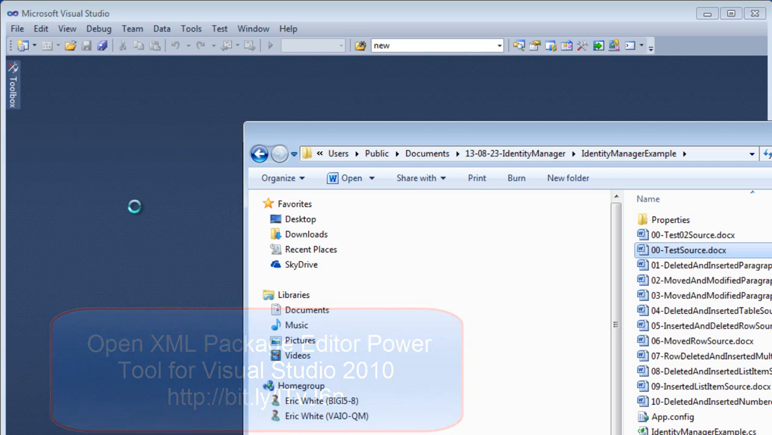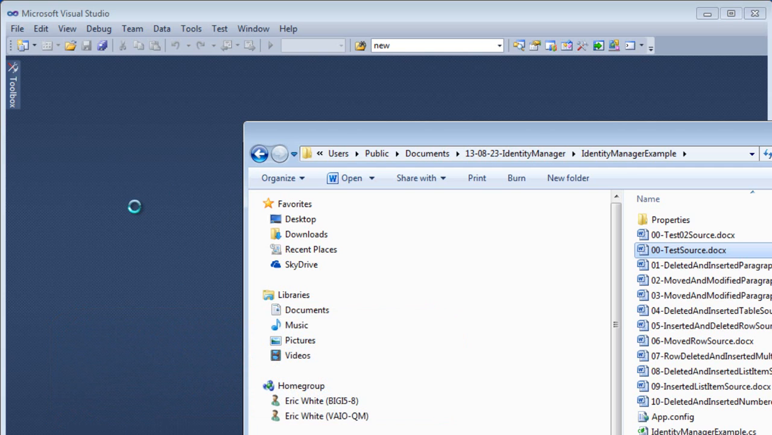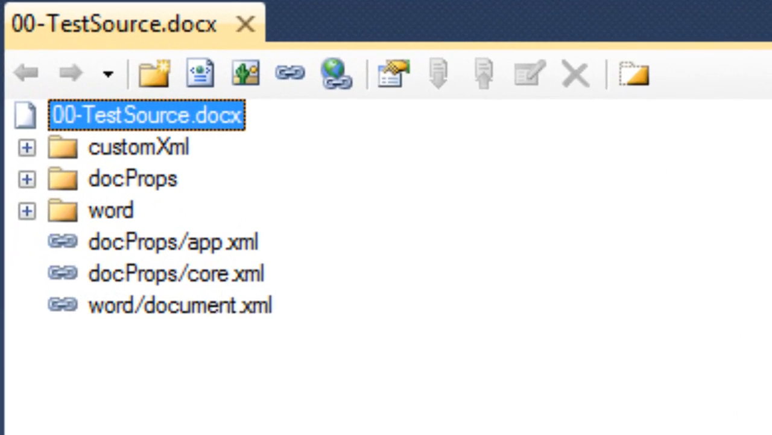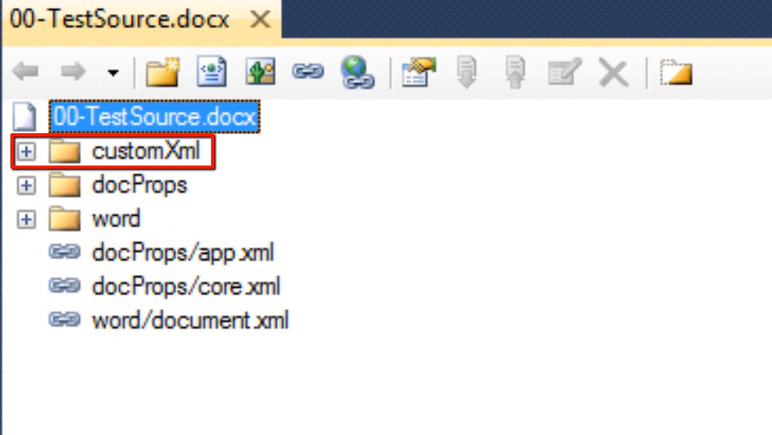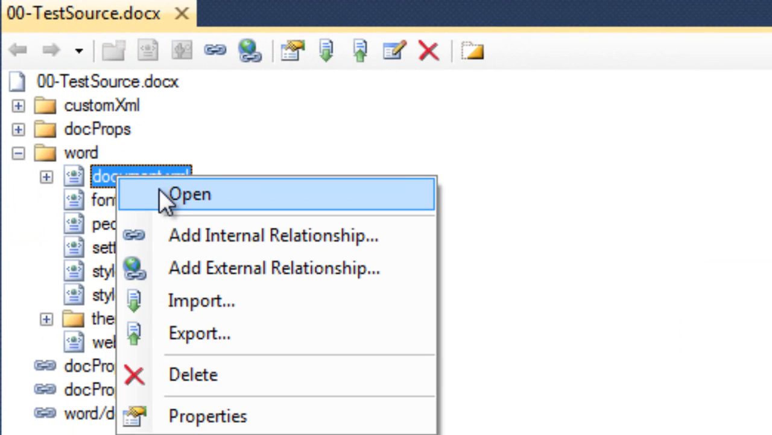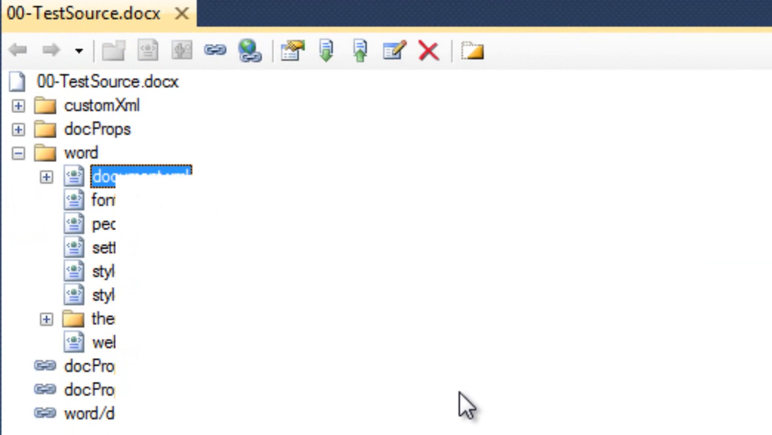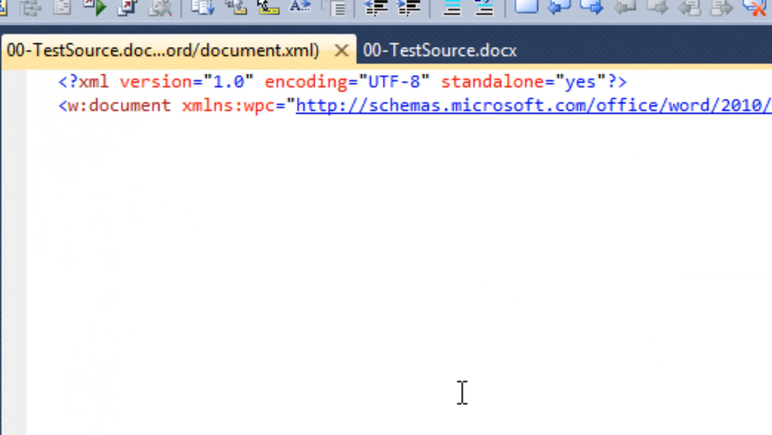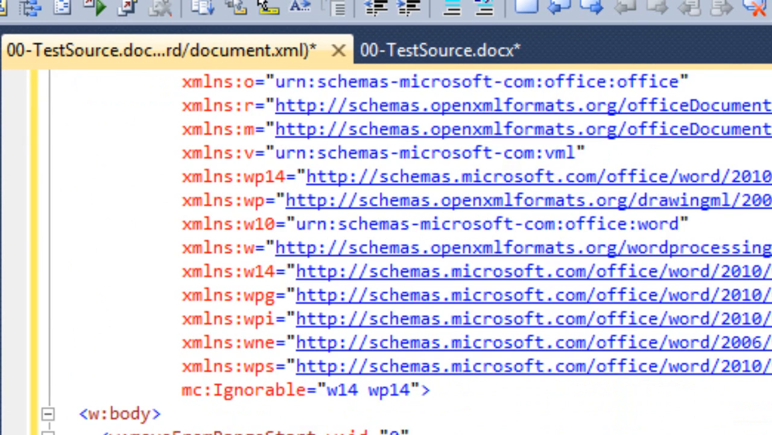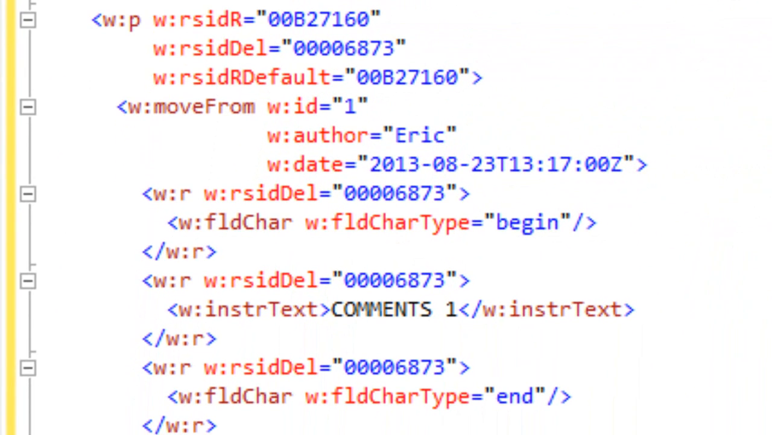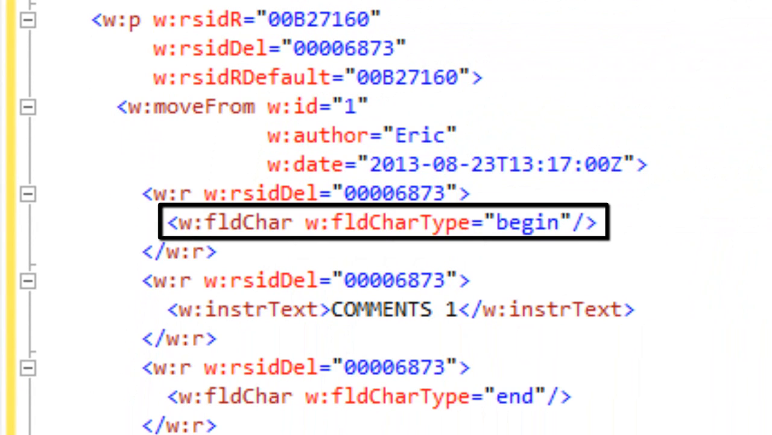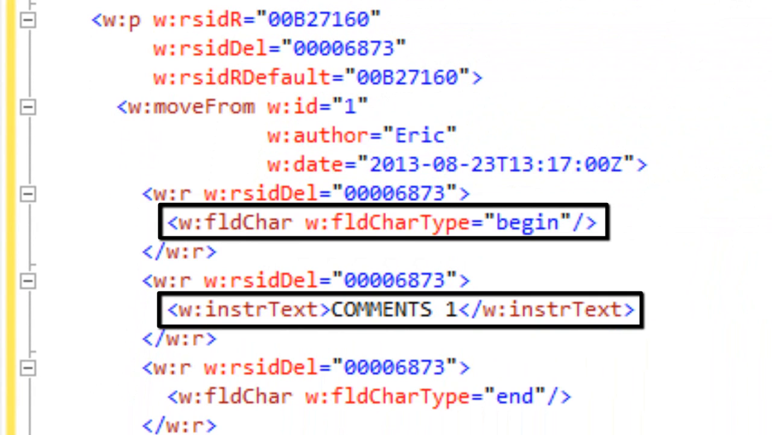I'll drag and drop that document onto Visual Studio 2010. And you can see that this document does have a custom XML part. Just for our own information, let's look at the main document part first. I'll format the XML. And here we can see the field code. There is a field char with a field char type of begin, and there are the instructions for that field code.